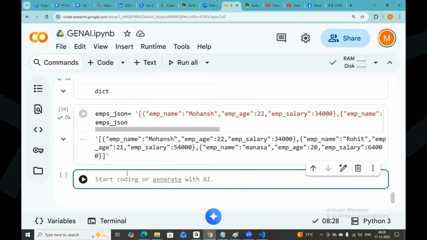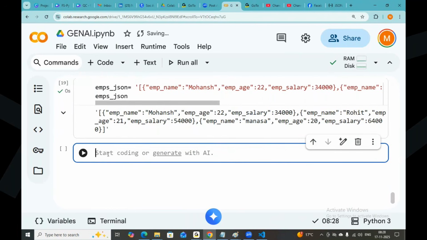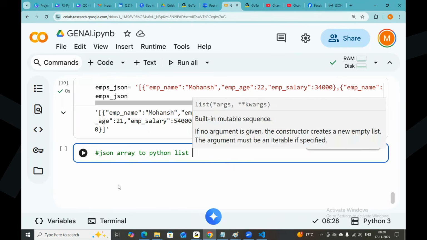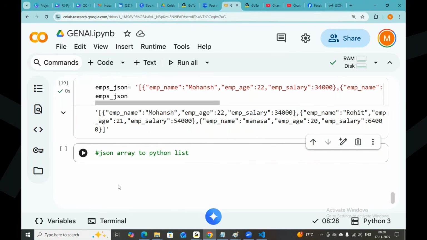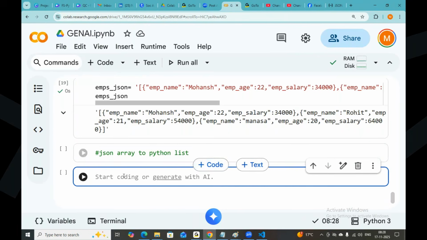Then my requirement is I want to convert a JSON array to a Python list. I want to convert a JSON array to a Python list. Now you take a list, say employees list. Now this is the list object.